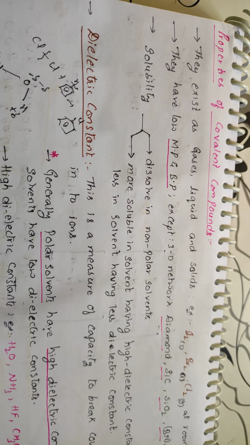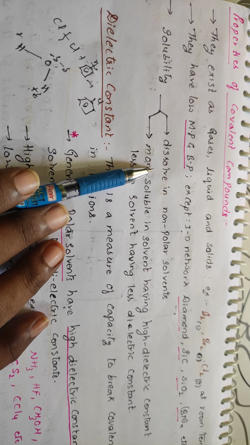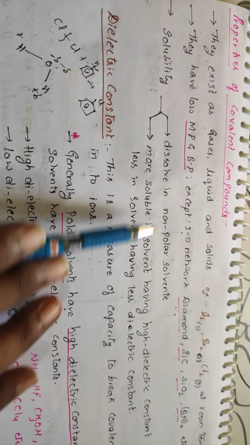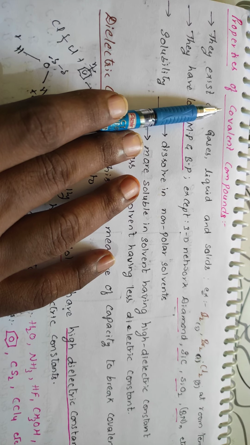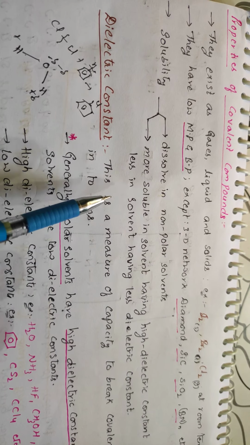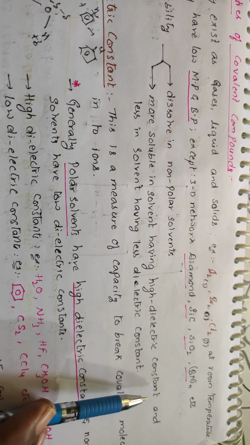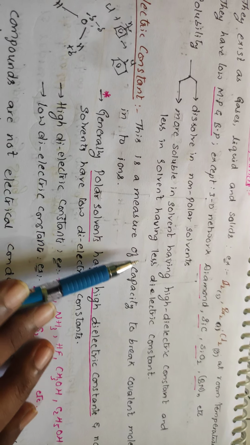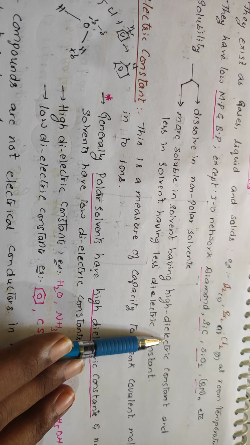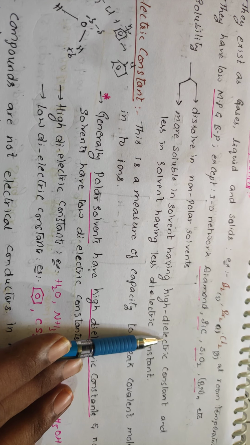If you go for the solubility, solubility means the capacity to dissolve in a solvent, right? So covalent compounds dissolve in non-polar solvents, as these are non-polar molecules. Generally, non-polar substances will be dissolved in the non-polar solvents. These are more soluble in a solvent having high dielectric constant and less in a solvent having low dielectric constant. What is meant by dielectric constant? The capacity of the solvent to break the bonds that are present in a given molecule.